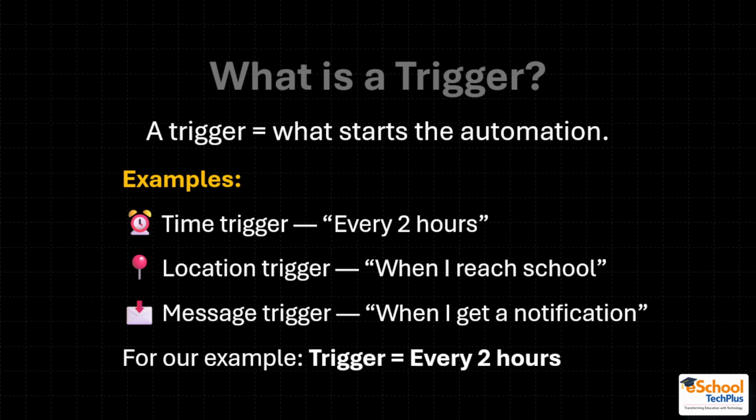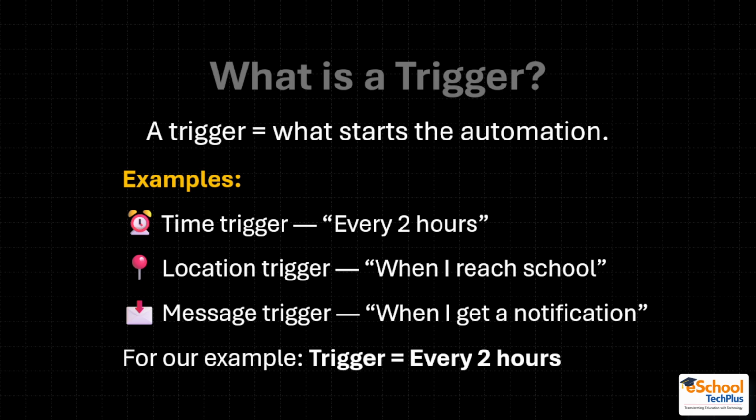A location trigger is something, let me give you a real life example. Suppose you have to set up an automation or AI agent so that whenever you reach school, it will remind you to submit your homework. So that is based on the location you are present in. When you are at school, it will remind you to please submit your homework. But when you are at home, you do not need to submit your homework because you do not have any class teacher or any teacher present there.